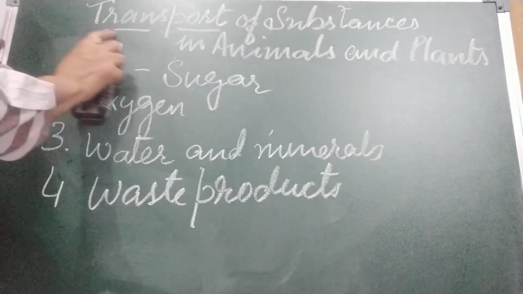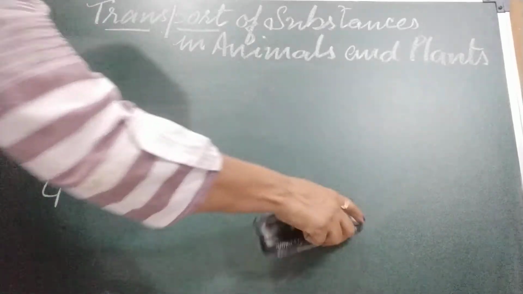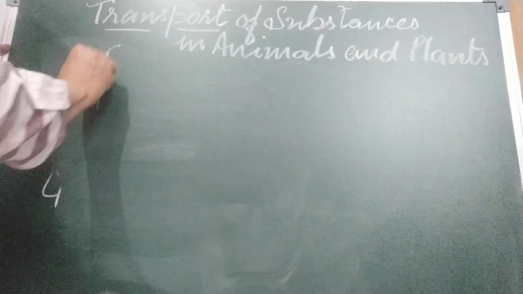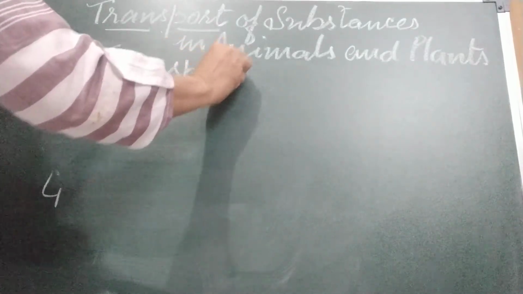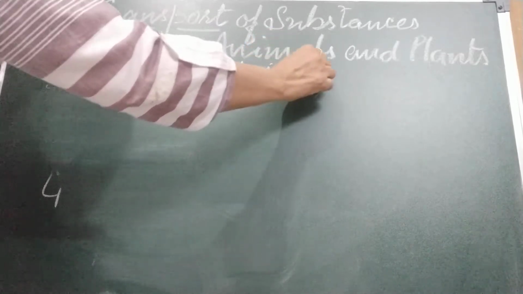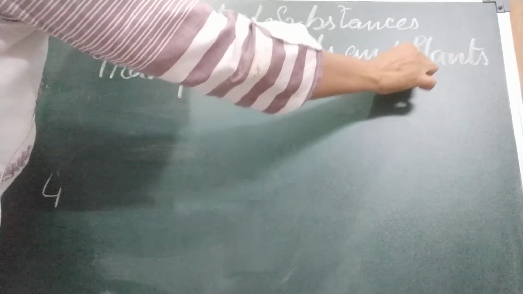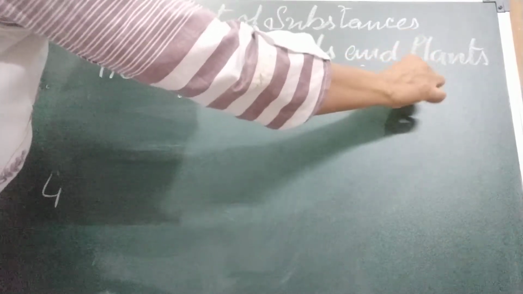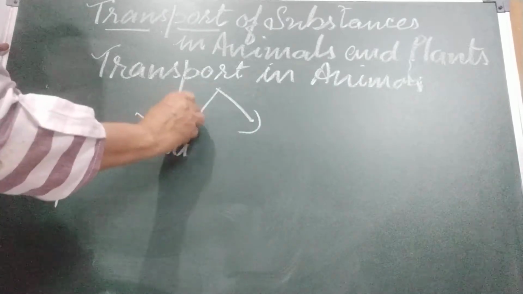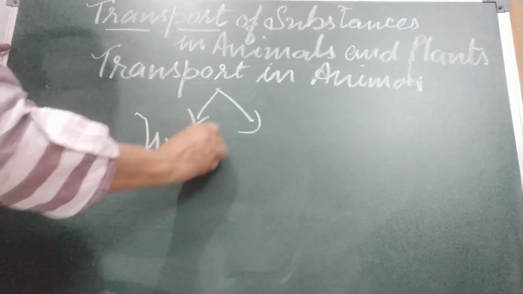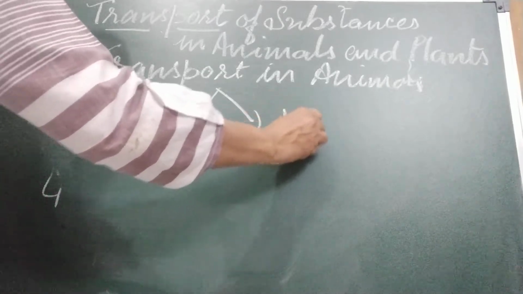So first I am taking transport in animals. We all know animals are of two types: unicellular or multicellular.